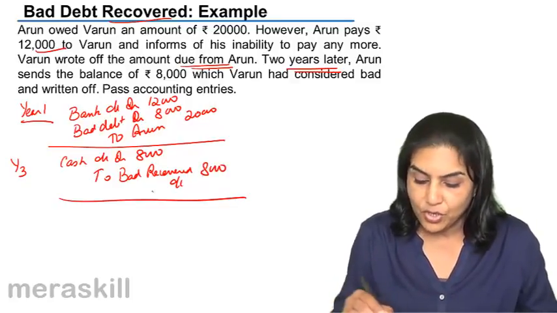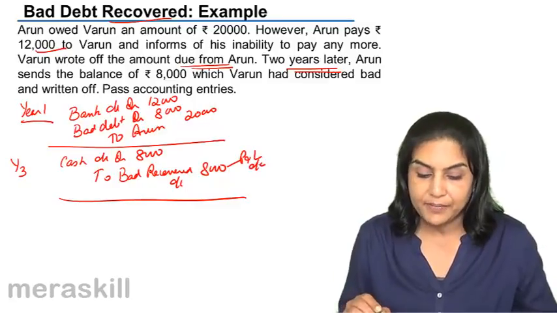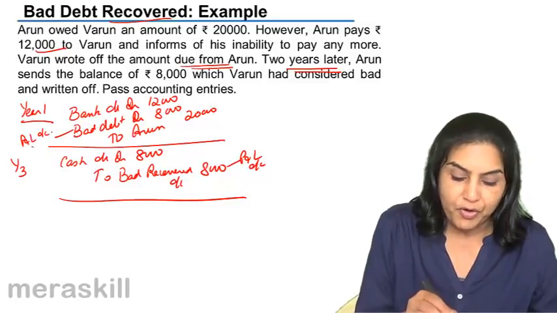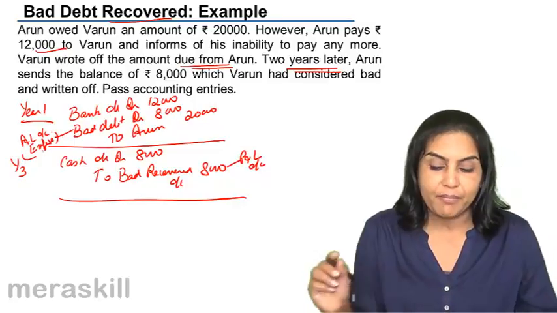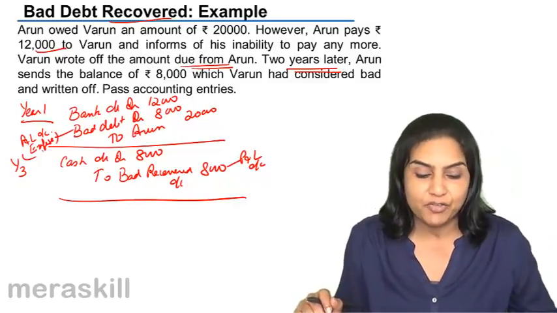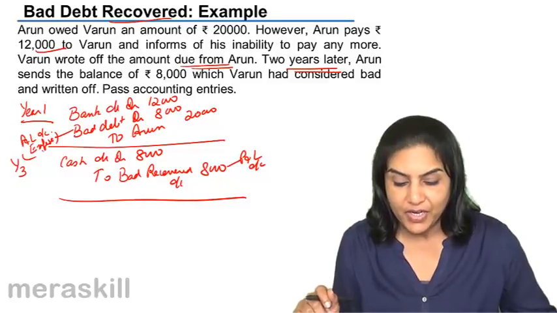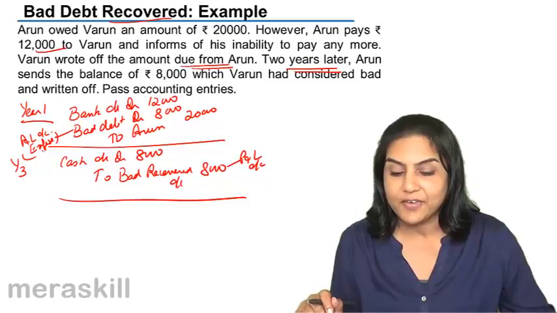Where does this go? This goes to the profit and loss account as an income. This in year 1 went to the profit and loss account on the expense side, that is bad debt. Bad debt goes to the expense side of the profit and loss account. Subsequently, if the money is recovered, then it becomes cash account debit to bad debts recovered account.